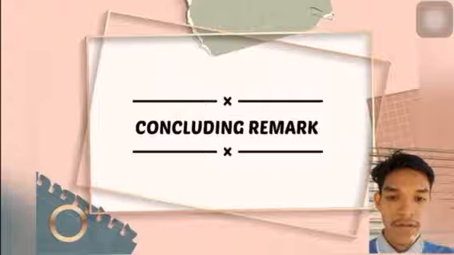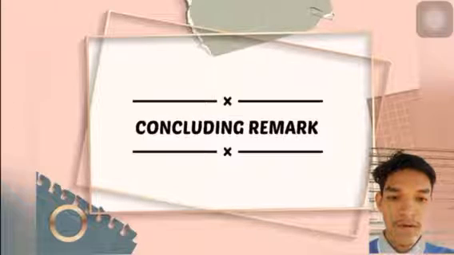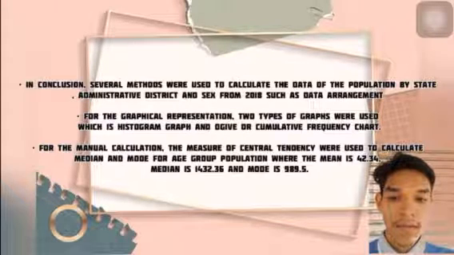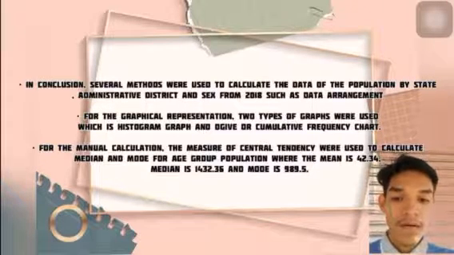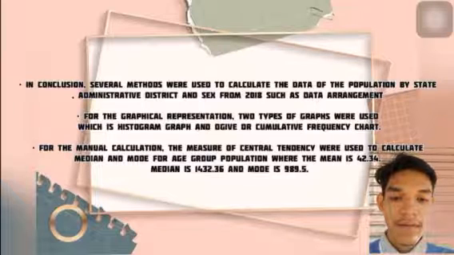In conclusion, several methods were used to calculate the data of the population by state, administrative district, and sex from 2018, such as data arrangement. For the graphical representation, two types of graph were used, which are the histogram and the OGIVE or cumulative frequency graph.